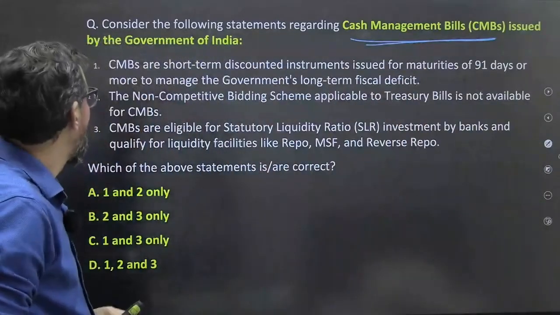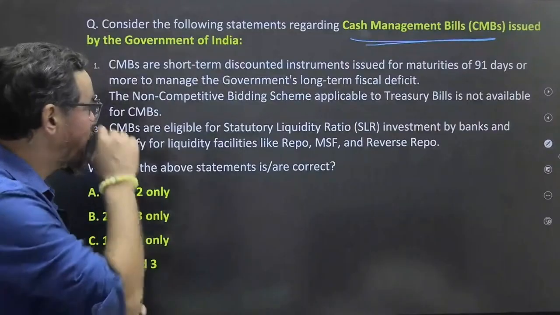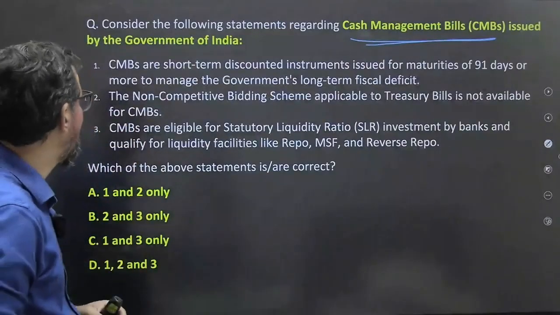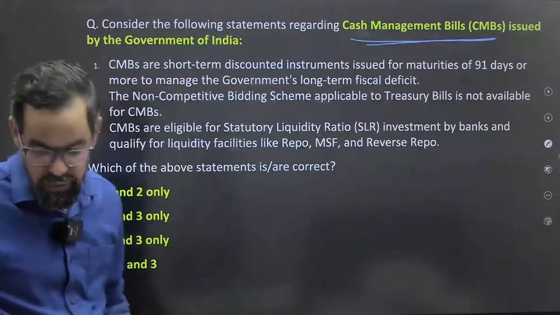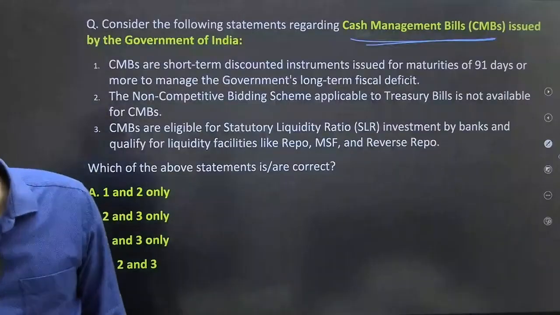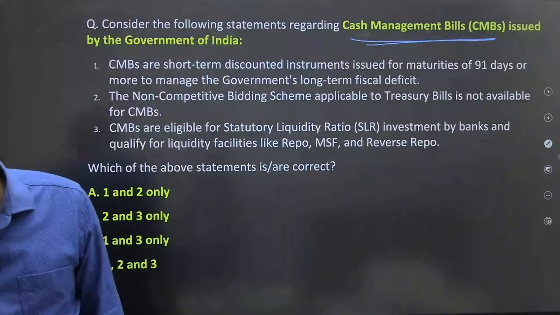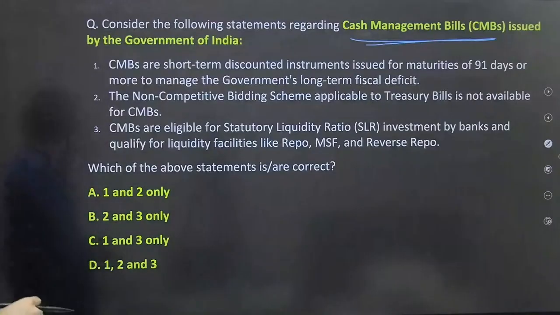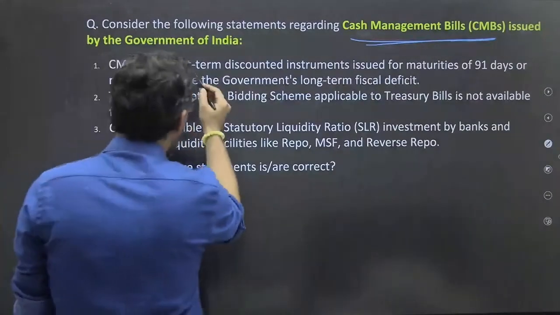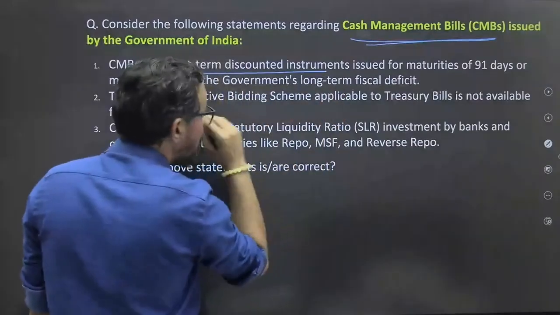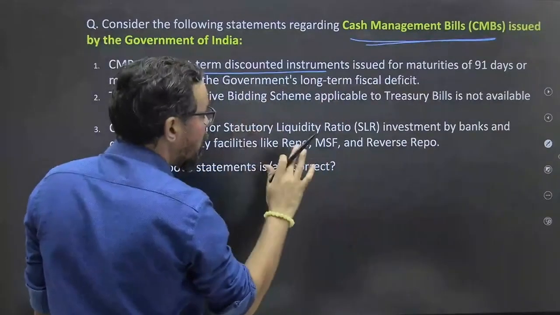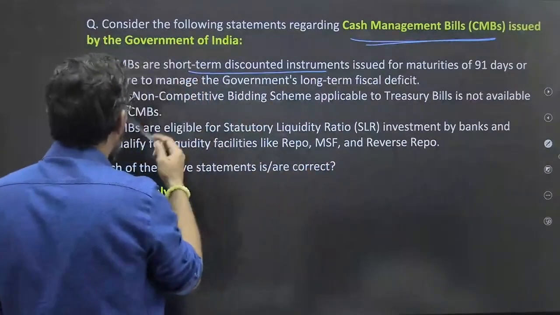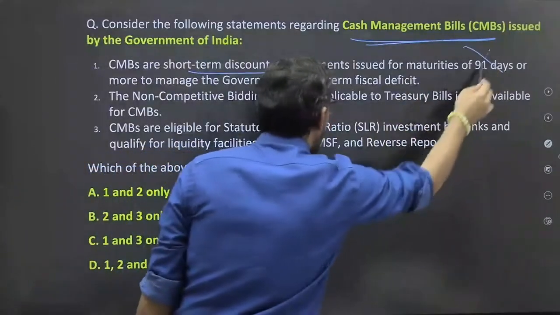Sit. Consider the following statements regarding the cash management bill by the Government of India. So what will be your correct answer, guys? Option B says cash management bill is a short-term discounted instrument issued for a maturity of 91 days or more. No, it is less than that, we just discussed this.